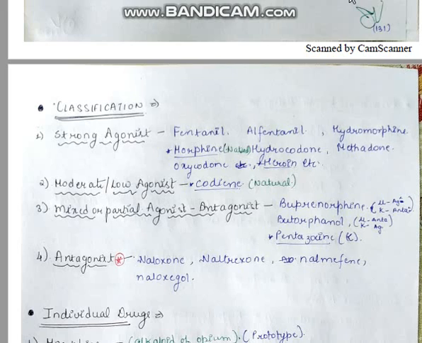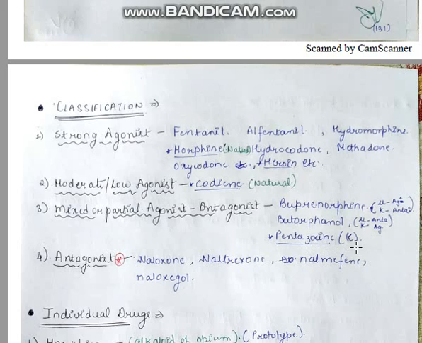heroin. Next is moderate or low agonist. Example is codeine, which is naturally occurring. Next is your mixed or partial agonist or antagonist, which has both effects, agonist and antagonist, like buprenorphine, where the mu receptor is acting as an agonist and kappa is acting as an antagonist, and butorphanol, in which mu is acting as an antagonist and kappa is acting as an agonist.